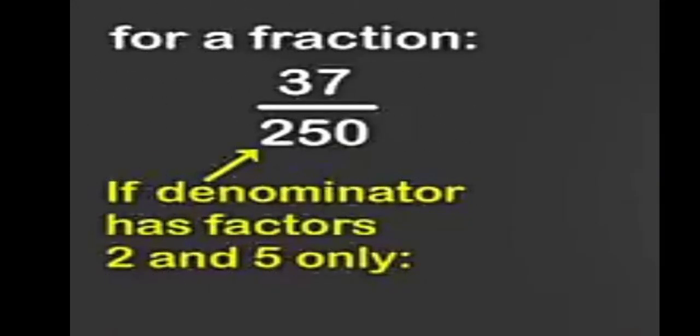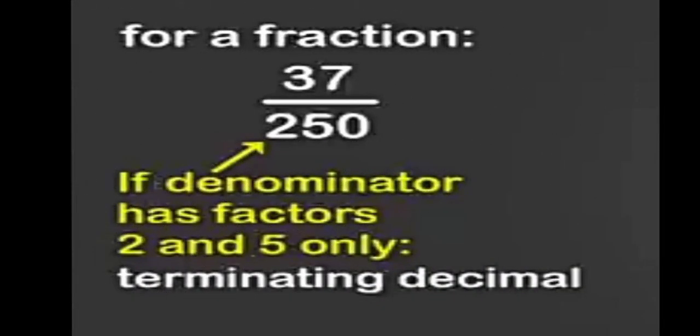Let us see the trick. Let us look at the denominator, that is 250. If the denominator has factors of 2 and 5 only, then you are going to get a terminating decimal number. Otherwise, it is going to be a recurring decimal number.